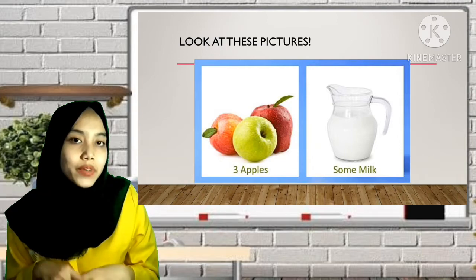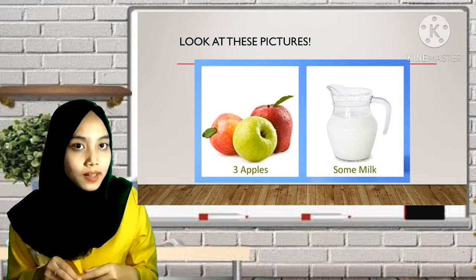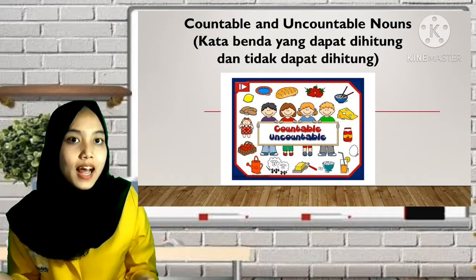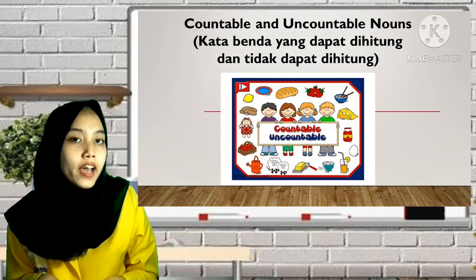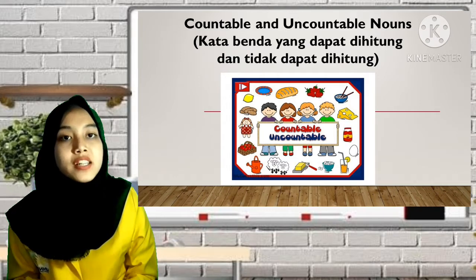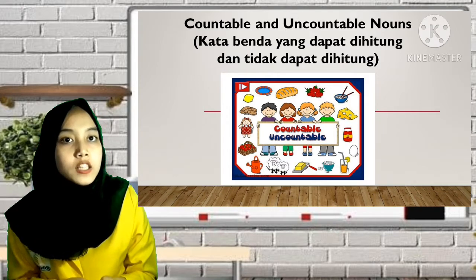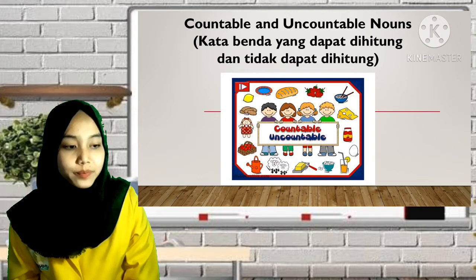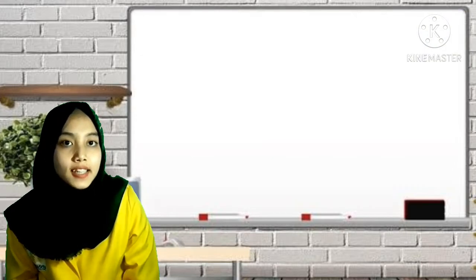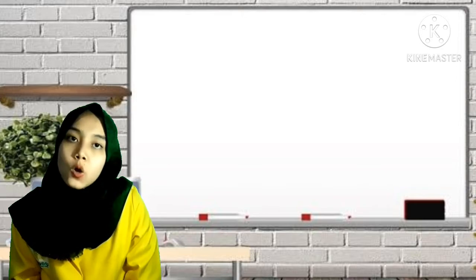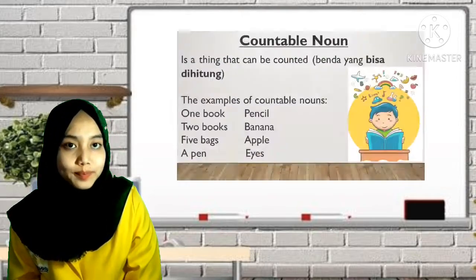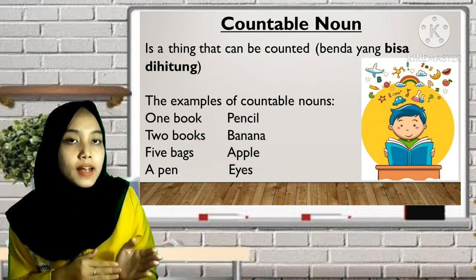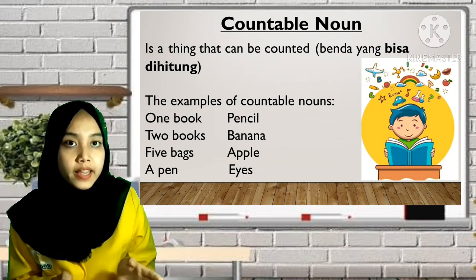Today, we are going to learn about countable and uncountable nouns. After this lesson, I hope you will be able to differentiate between countable and uncountable nouns and also quantifiers. Let's start our material. What is a countable noun? Countable noun in bahasa Indonesia means benda yang dapat dihitung.